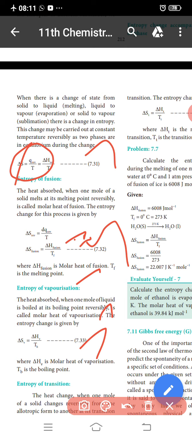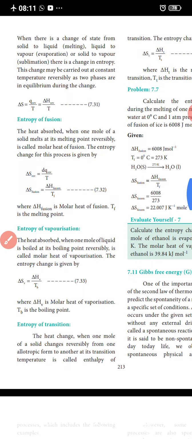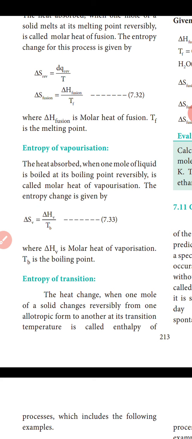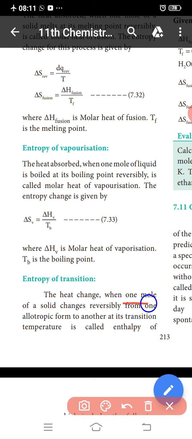The next one is the entropy of transition. When 1 mole of a solid changes reversibly from one allotropic form to another allotropic form at the transition temperature, the heat absorbed is called the enthalpy of transition.